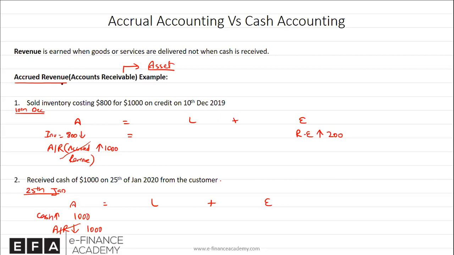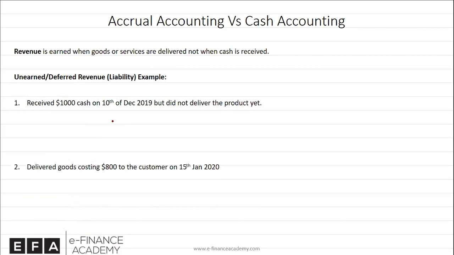We can look at an opposite transaction to this. What if we do not deliver and the customer pays us in advance? Keep in mind the principle which we discussed before. Revenue is earned when goods or services are delivered, not when cash is actually received. And this is titled unearned or deferred revenue, which is a temporary liability. So let's say you receive from a customer $1,000 on 10th of December 2019, but you did not deliver the product yet, meaning the customer paid you in advance.